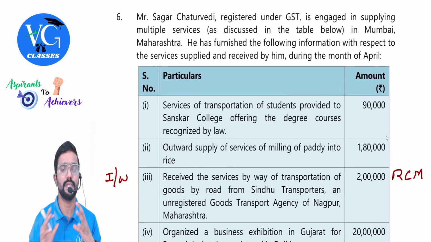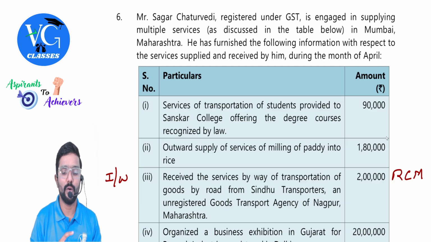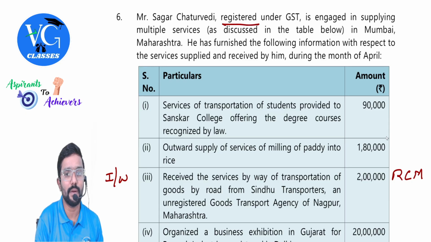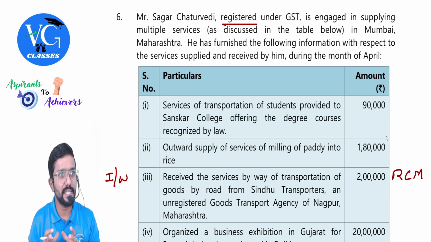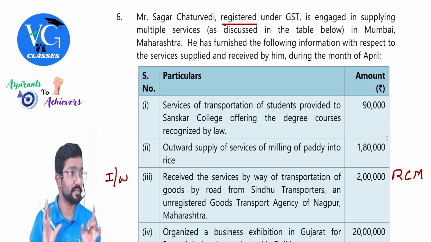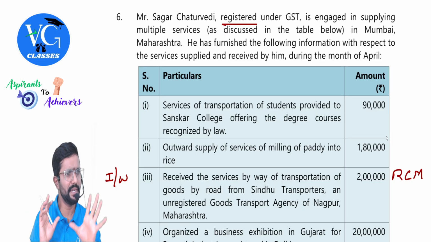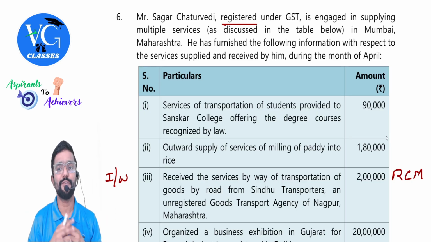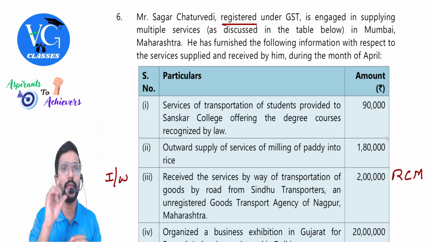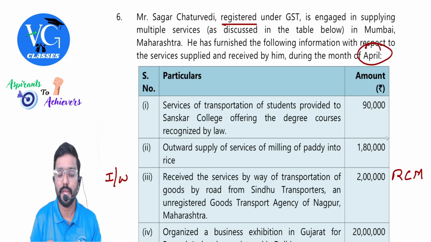Let us now get into descriptive. Sixth one. Mr. Sagar Chaturvedi, registered under GST, is engaged in supplying multiple services as discussed in the table below in Mumbai, Maharashtra. Okay, he's registered in Mumbai, guys. All this you observe, especially in GST registration matters. For a few cases, whether the supplier is registered, the recipient is registered and all, please cross check. They would have given a hint in the question. He has furnished the following information with respect to the services supplied and received by him during the month of April. So whatever data is given is for April, guys.